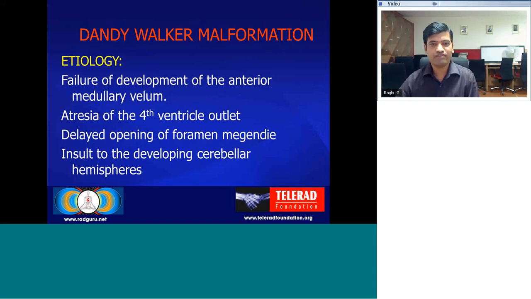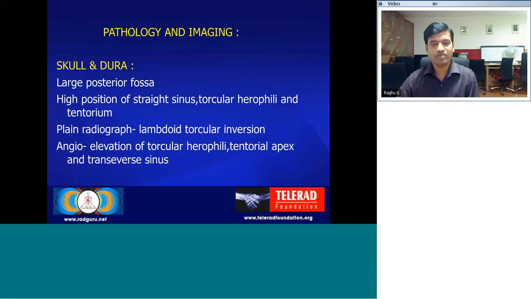The etiology is basically failure of development of the anterior medullary velum with atresia of the fourth ventricle outlet. So there is delayed opening of the foramen of Magendie, and there is insult to the developing cerebellar hemispheres. Again, on imaging and pathology, there is a large posterior fossa with high position of the straight sinus and torcular herophili. On plain radiograph, lambdoid suture inversion is seen.